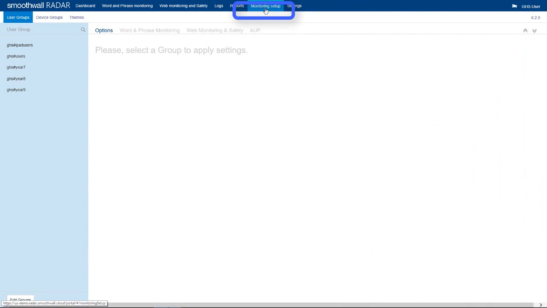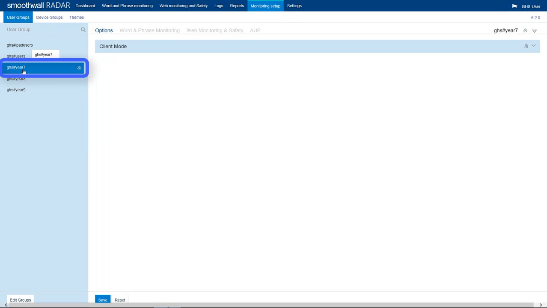Any level of monitor user can access monitoring setup from the top menu to display configuration settings for their available groups. However, monitor users classed as view only will not be able to amend settings. Select the group of users to configure and web monitoring and safety to display the configuration options.